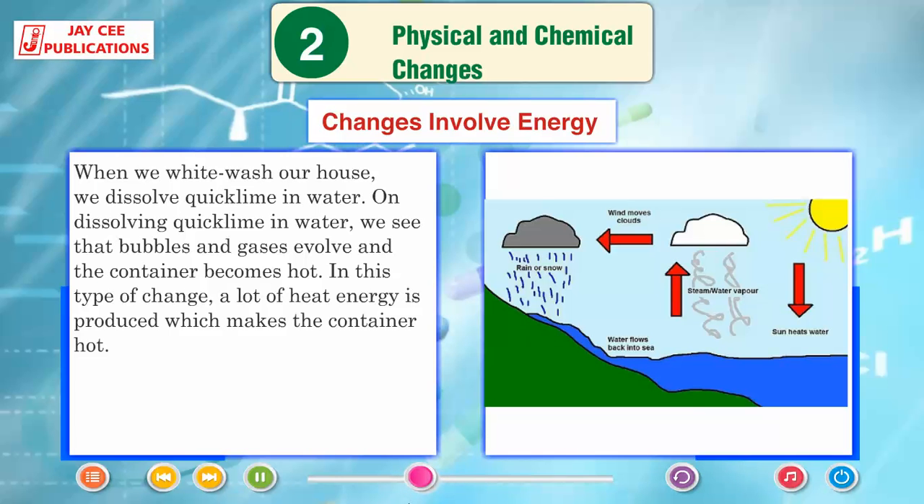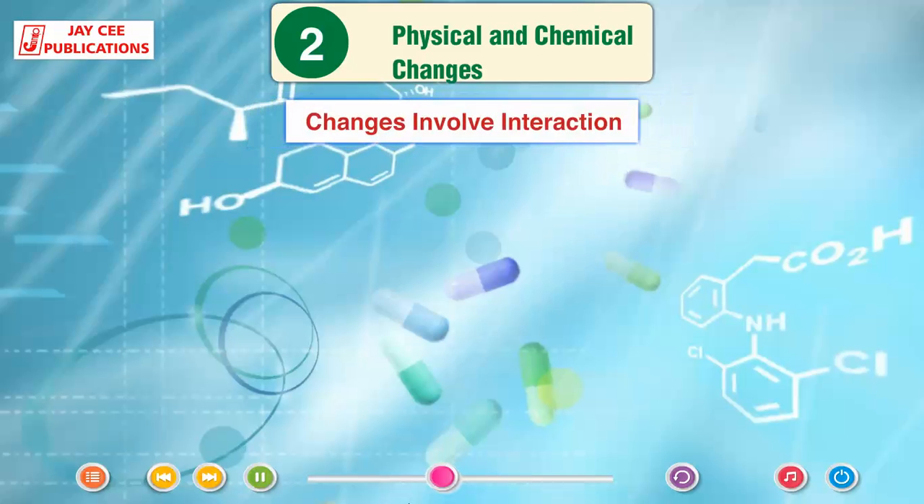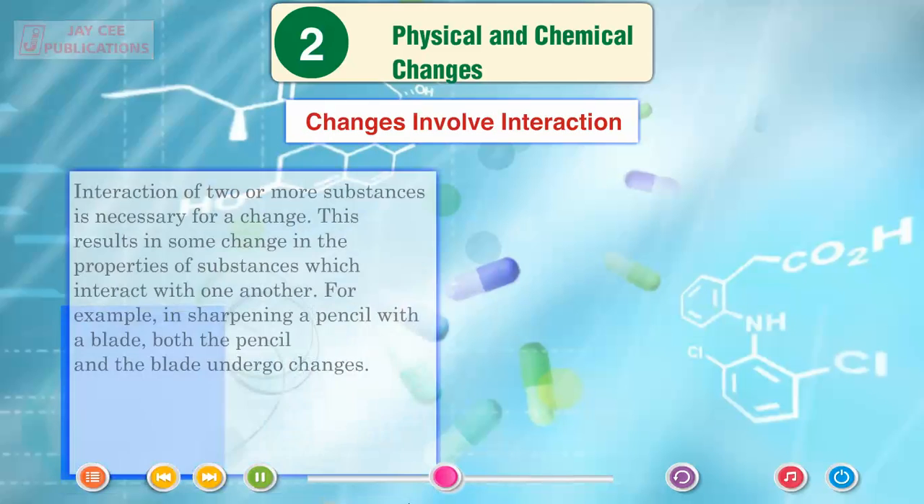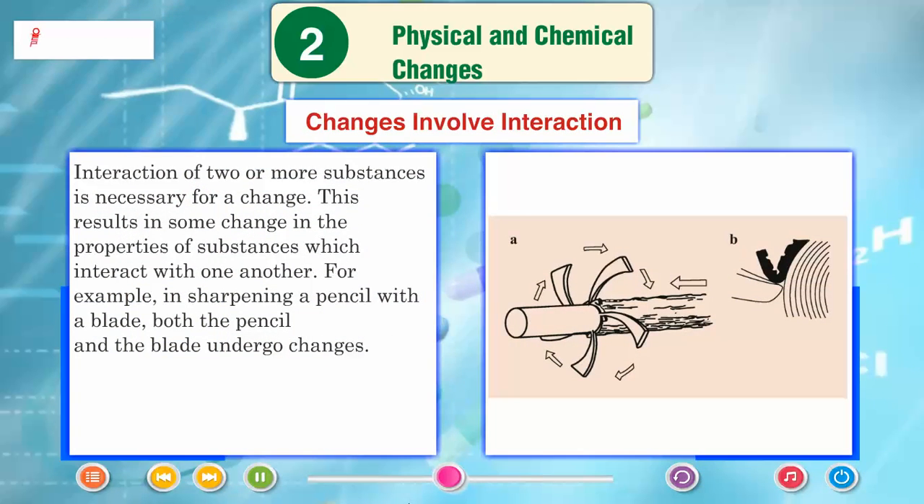On dissolving quicklime in water, we see that bubbles and gases evolve and the container becomes hot. In this type of change, a lot of heat energy is produced which makes the container hot. Changes involve interaction. Interaction of two or more substances is necessary for a change. This results in some change in the properties of substances which interact with one another. For example, in sharpening a pencil with a blade, both the pencil and the blade undergo changes.